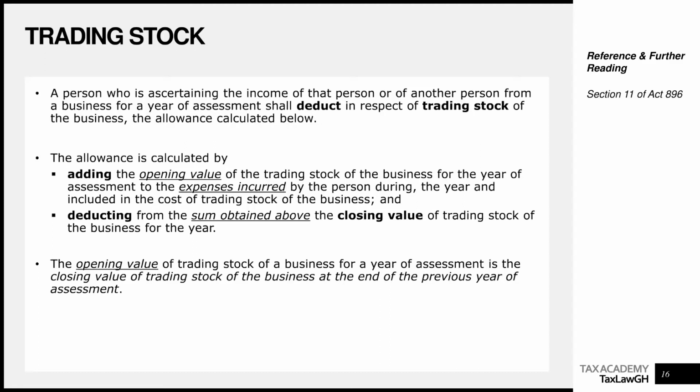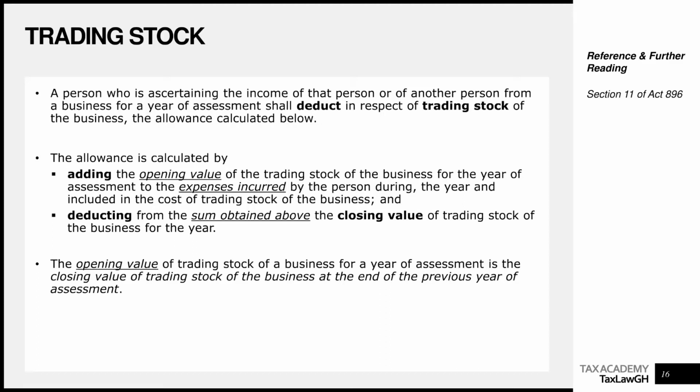Then the direct mirror image from accounting is you pick the opening value of trading stock from the tax perspective, you add the cost of any expenses incurred to purchase or to acquire or to construct if you're in the manufacturing business, or to make your own trading stock. So opening trading stock, you add the cost of adding new trading stock. Then you deduct the closing value of trading stock. Then we are saying here that the opening value of trading stock of the business is the closing value of the previous year of assessment.